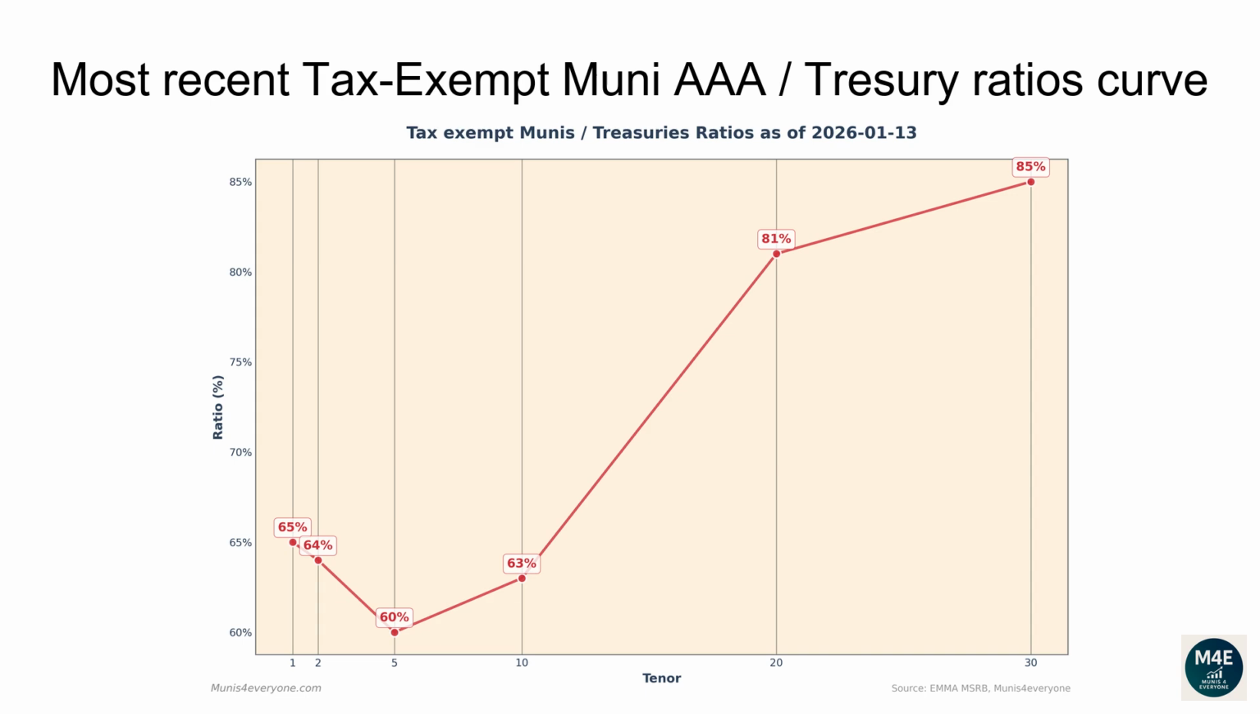The current one-year ratio is 65%. The 2 years ratio is 64%. The 5 years ratio is 60%. The 10 years ratio is 63%. The 20 years ratio is 81%. The 30 years ratio is 85%.